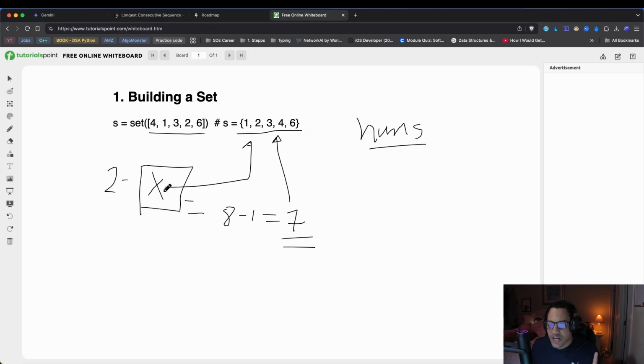It's either checking if the number before X is in the sequence, because if it is, then X is part of that sequence, and we want X to enlarge that sequence and make it as long as possible, which is what the problem is asking for. Or, if X minus 1 is not in the sequence, then X could potentially be the starting point of a new sequence. So those are two things we have to keep track of.